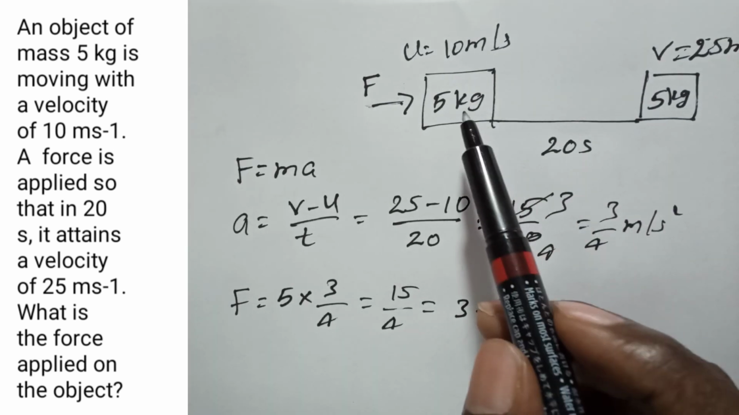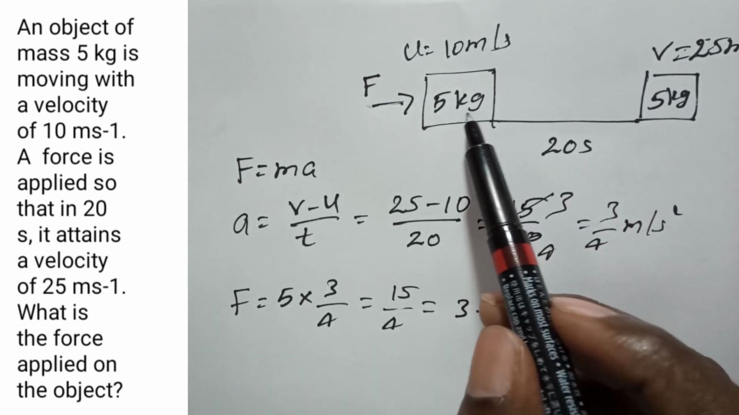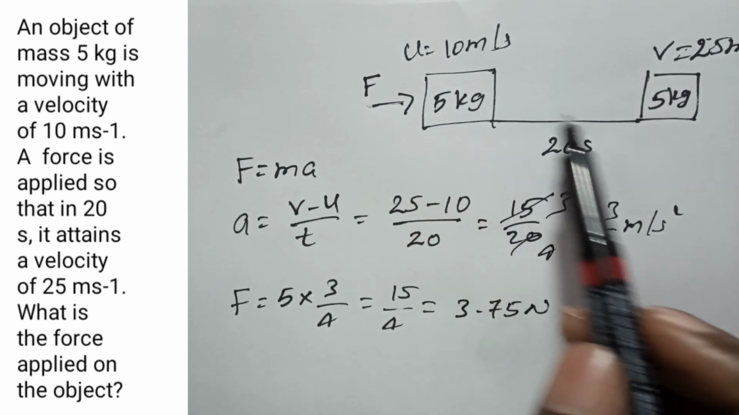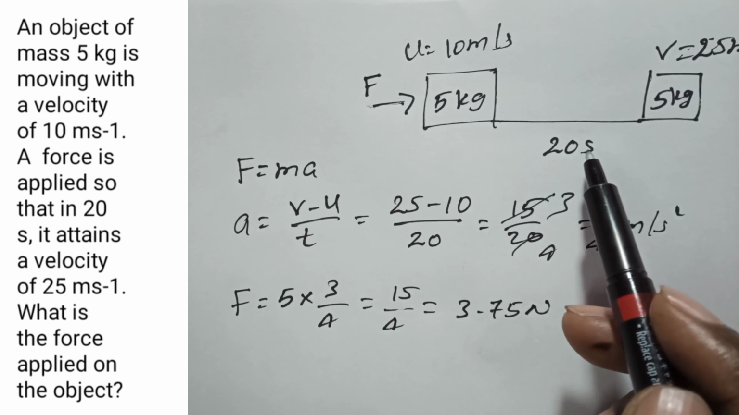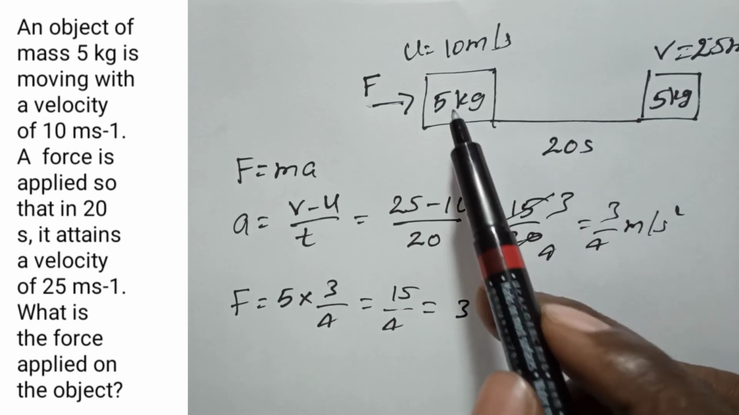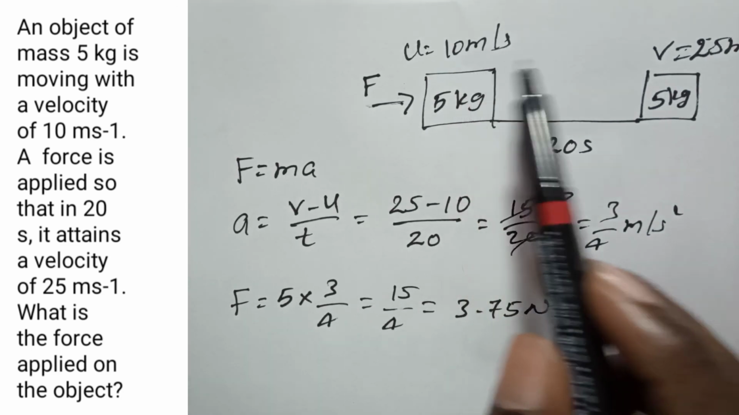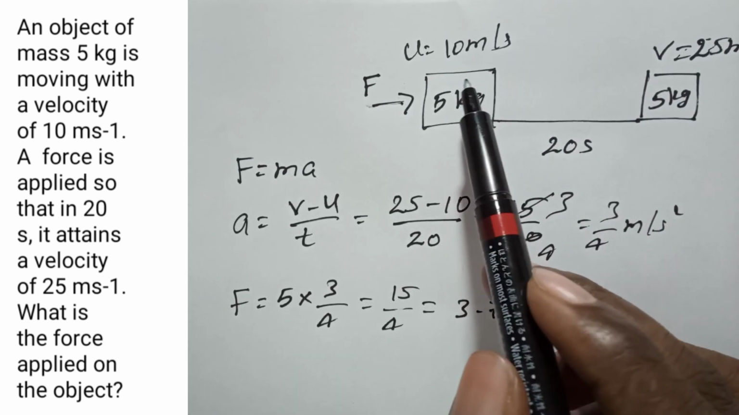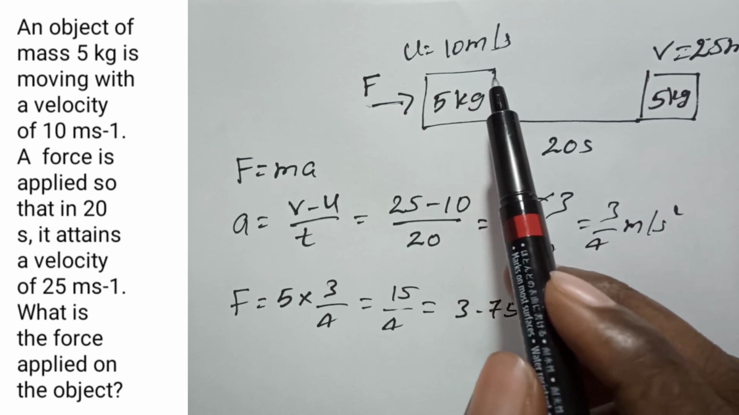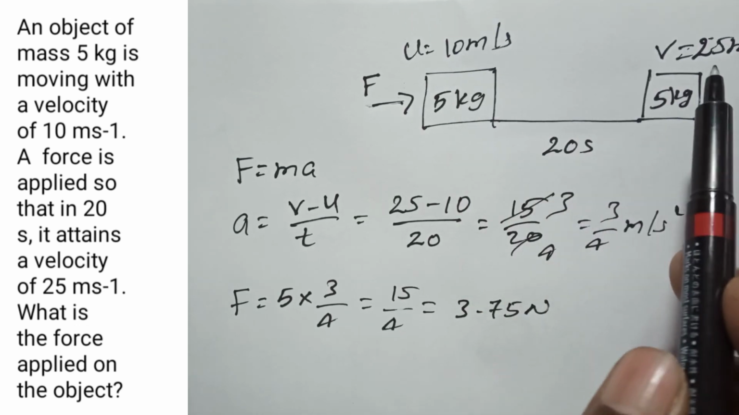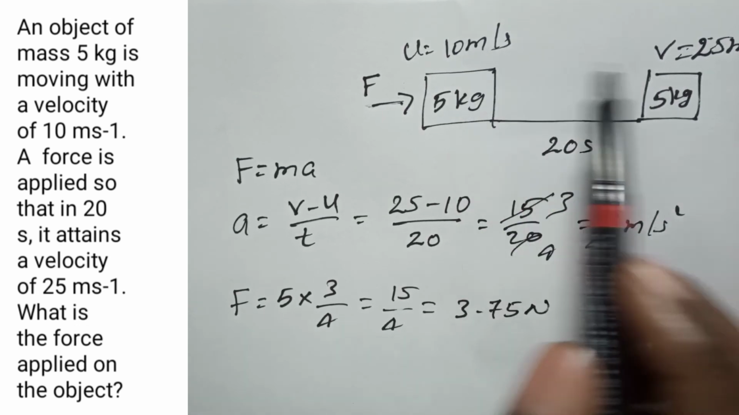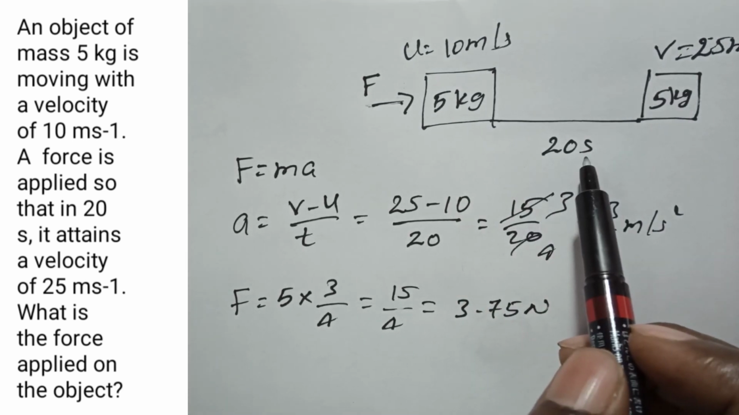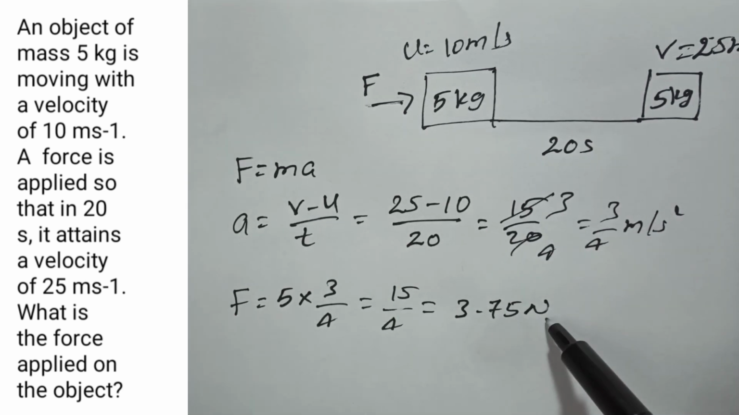When we apply a force of 3.75 newtons on a 5 kilogram mass block, then within 20 seconds, if it is moving with the initial velocity 10 meter per second, it gains a velocity of 25 meter per second. If we want to change a 5 kilogram mass block from 10 meter per second to 25 meter per second within 20 seconds, then we have to apply 3.75 newton force.